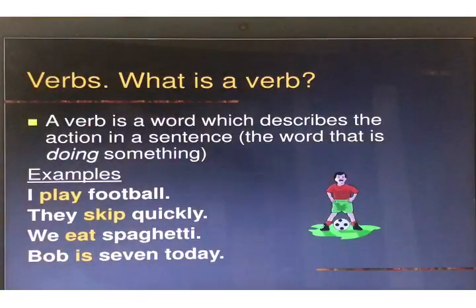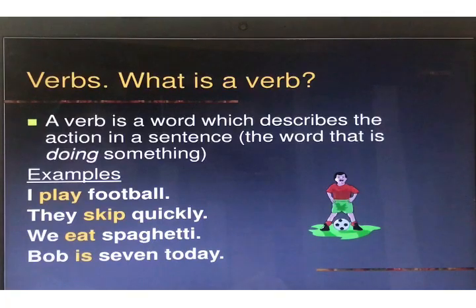A verb is a word which describes the action in a sentence. The word that is doing something. As I've told you, it describes an action that is being performed. For example, I play football. Now what am I doing? I am playing. So play is a verb. They skip quickly. Now the action is skipping.